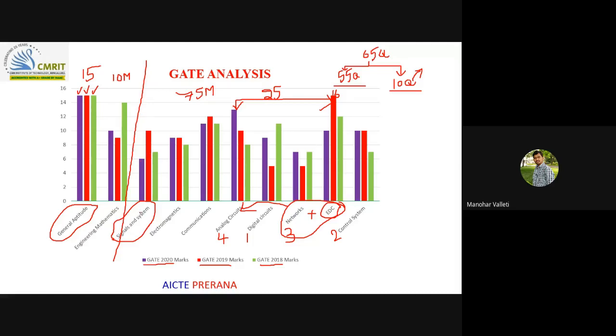Most of them will feel that signals and systems is somewhat tougher. But if you properly link one topic to another, mainly in signals and systems, there is system analysis and signal analysis.